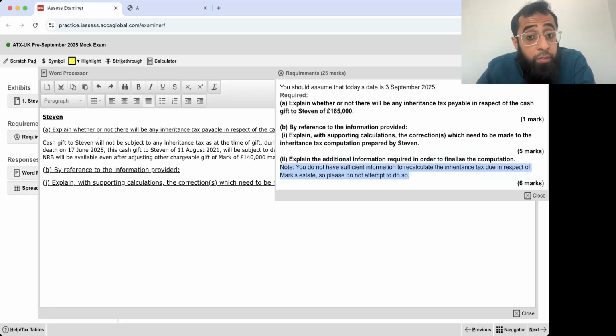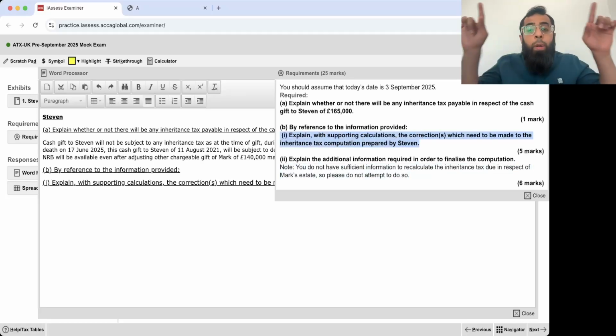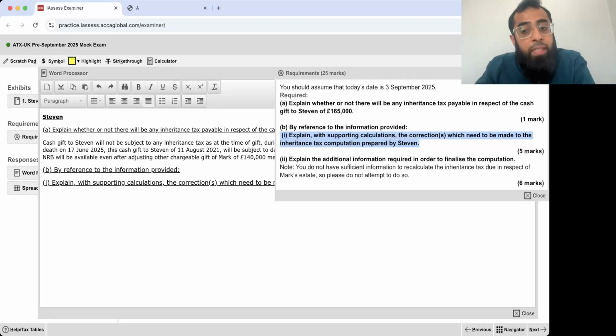Read this note for this whole part B. You do not have sufficient information to recalculate the IHT due in respect of Mark's estate, so please do not attempt to do so. See, you just need to explain the corrections. You are not required to recalculate the entire IHT again. Just discuss the corrections and then in part 2, the additional information which is required.